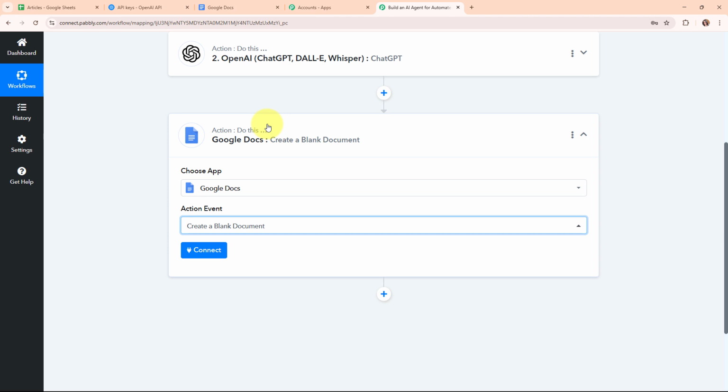So here in my Google Docs action step, I'm going to select my action event as create a blank document, because firstly I want to create a blank document with the topic name so that I can add the details, or you can say I can add the content generated through OpenAI in that document. So for that, I'm going to create a blank document first.